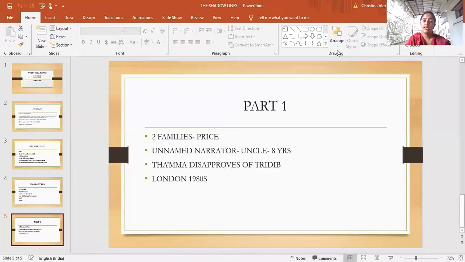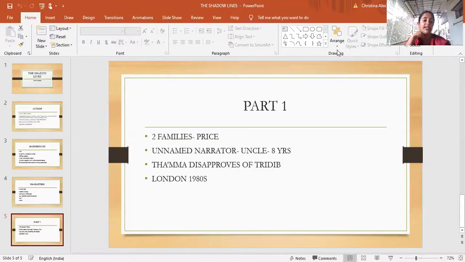So the story begins 13 years before the narrator's birth. He's narrating a story to his cousins, and he's telling the story about his uncle Trideep. It begins 13 years before the narrator's birth. That means we can understand that there is a 13-year difference between the narrator and Trideep. And this story begins in the year 1939.